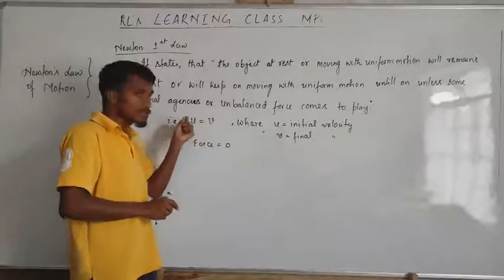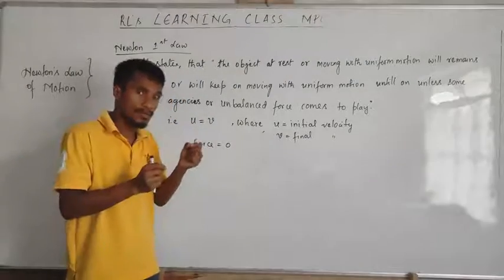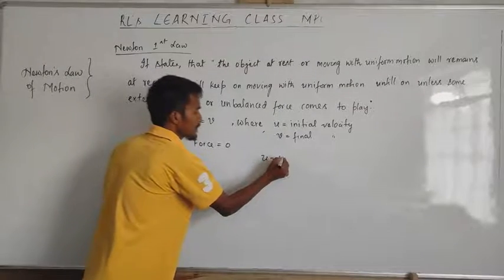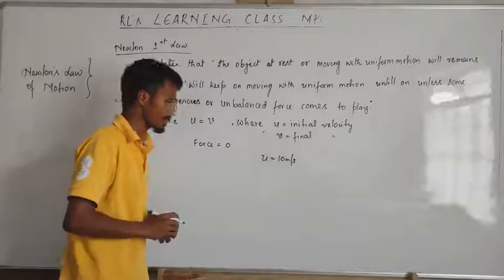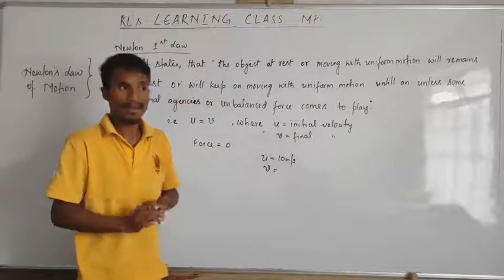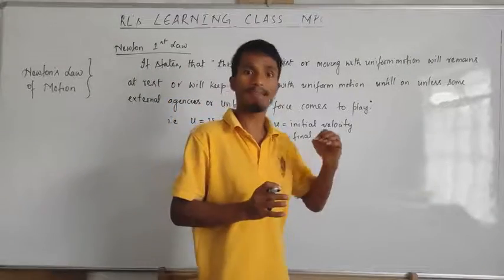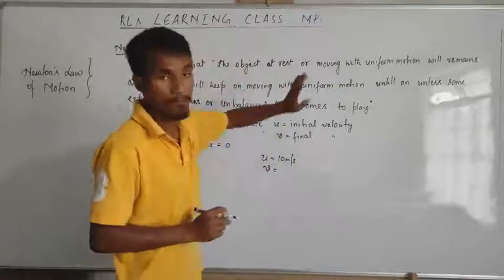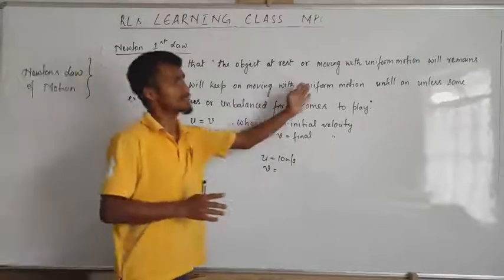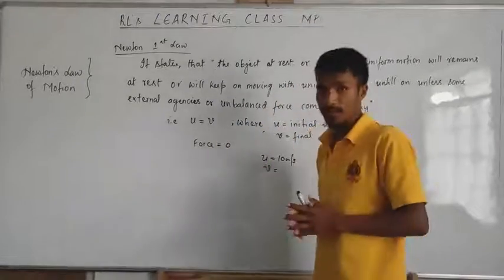Now, if u has some value, for example 10 meters per second, if u is equal to 10 meters per second, then according to this, v is also equal to 10 meters per second. That means the body will move at the same speed in the same uniform motion. But this is not true in reality. It won't move with the same speed.